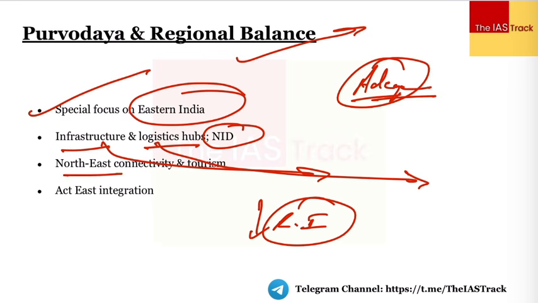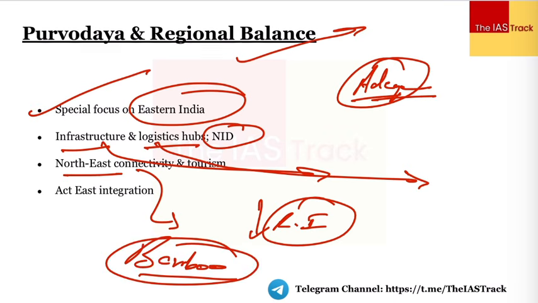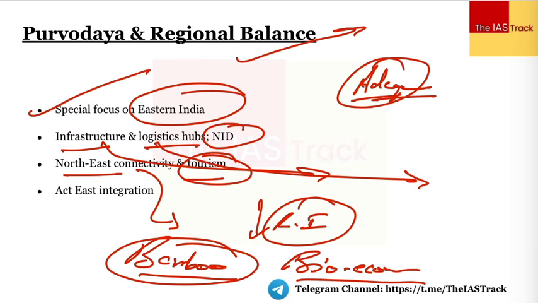And we would also focus upon northeast connectivity and tourism. The budget talks about the bamboo industry, right? It also talks about the bioeconomy in the northeast. We have different high value crops, for example, the pineapple in Meghalaya. So the government is focusing upon making sure that there is adequate investment in these areas. Then it also says that tourism would be given a boost in these areas, and there would be the linkage with respect to Act East.